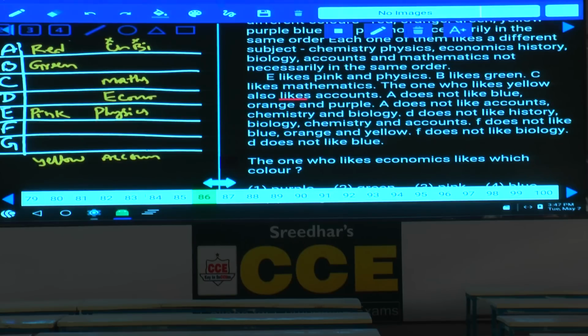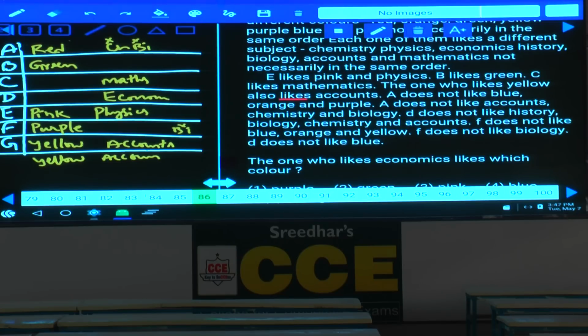D likes economics. F does not like blue, orange, yellow, red, green, pink, 6 colors. Then what is the only thing left over here? Purple. And this F must like purple. F does not like biology, biology cannot be here. Now we need to discuss yellow and accounts. C cannot be yellow, D cannot be yellow, and this G must like yellow. And if it is yellow, it is accounts, yellow and accounts.